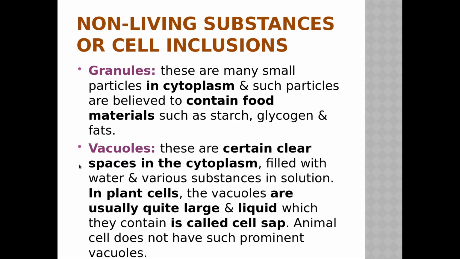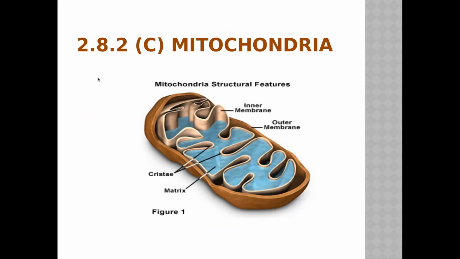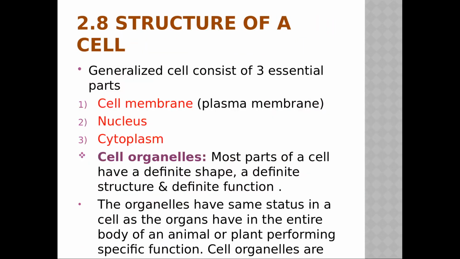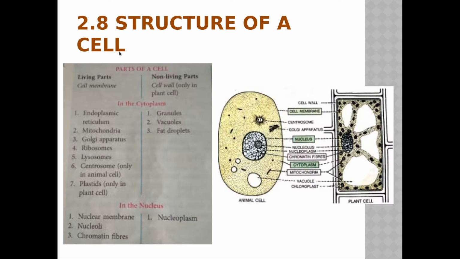Non-living substances or cell inclusions. Now all this that we have seen, the organelles, those were living, and now we are seeing the non-living substances. Here one slide was there where I have put the figure also. This image is there, where you see living parts of a cell and non-living parts of a cell.